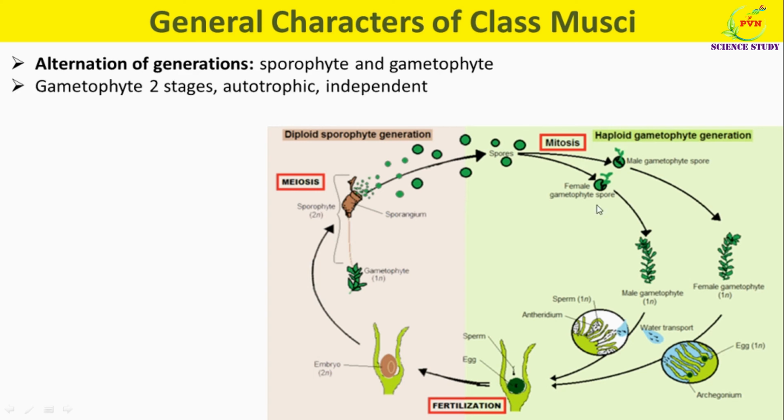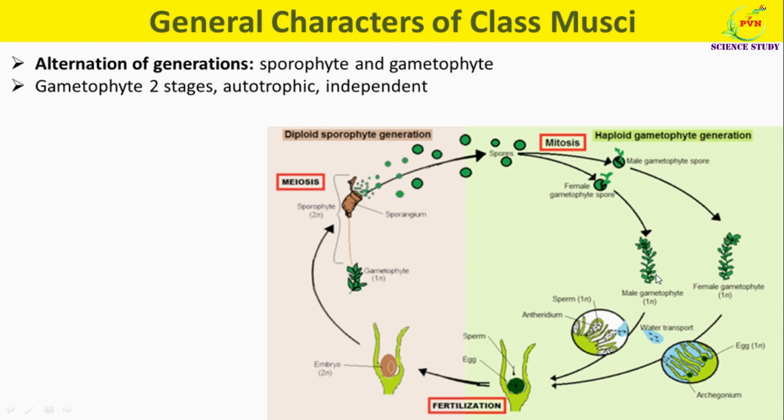The gametophyte has two distinct stages, that is protonema and gametophore. This is autotrophic as well as independent generation. The gametophore is radially symmetrical and differentiated into rhizoids, cauloid and phylloids. It is haploid sexual generation producing male and female sex organs, which in turn produce male and female gametes.